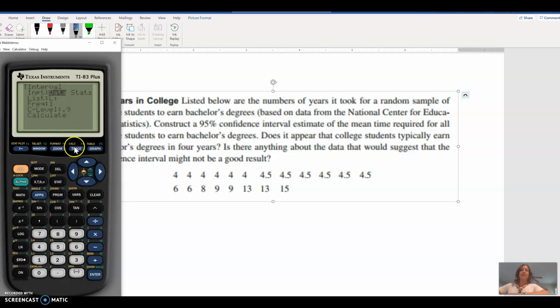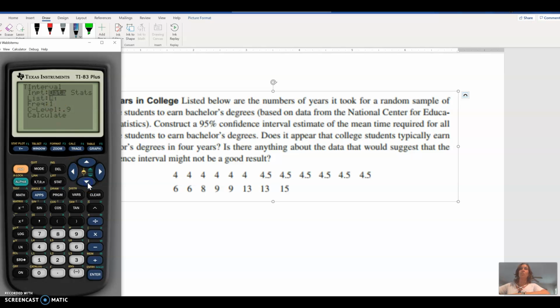I hit enter. It gives me the option to either put in the statistics. I'm just going to click that for a second so we see. That would be if I already know what the sample mean is and the sample standard deviation. I don't. I've got a list of raw data, so that's what it means by data. So I click data, and I'm going to tell the calculator what list I put that data in. And then the calculator will compute for me the sample mean and sample standard deviation of that data set.